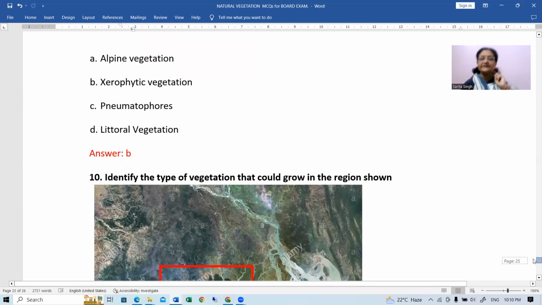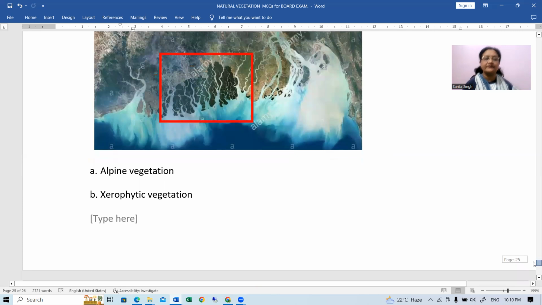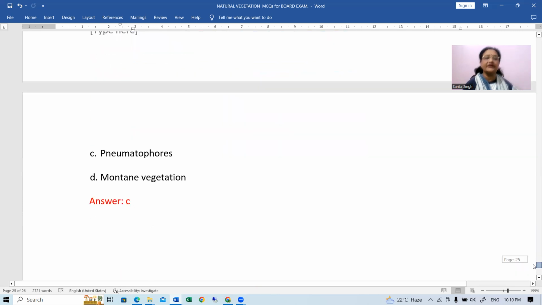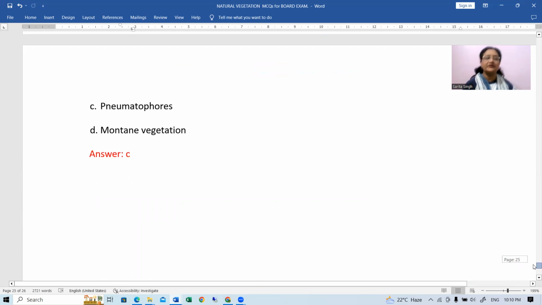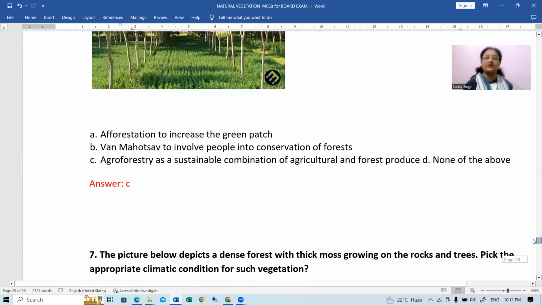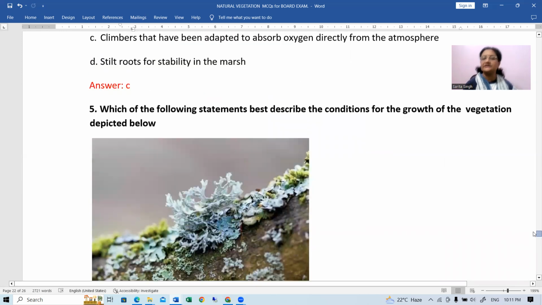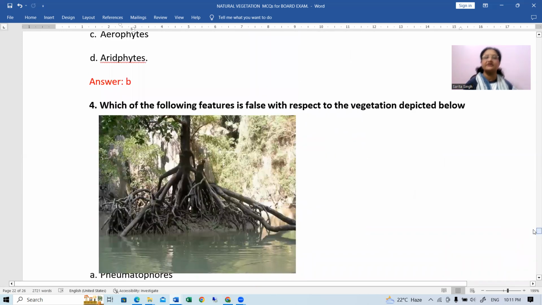That will be always, yes, littoral forest, right? Littoral forest ho gaya, ya pneumatophores wala, which are present in the trees, that will be possible in such conditions, right? So this is all, children, with the question answers and the MCQs especially related to the natural vegetation.